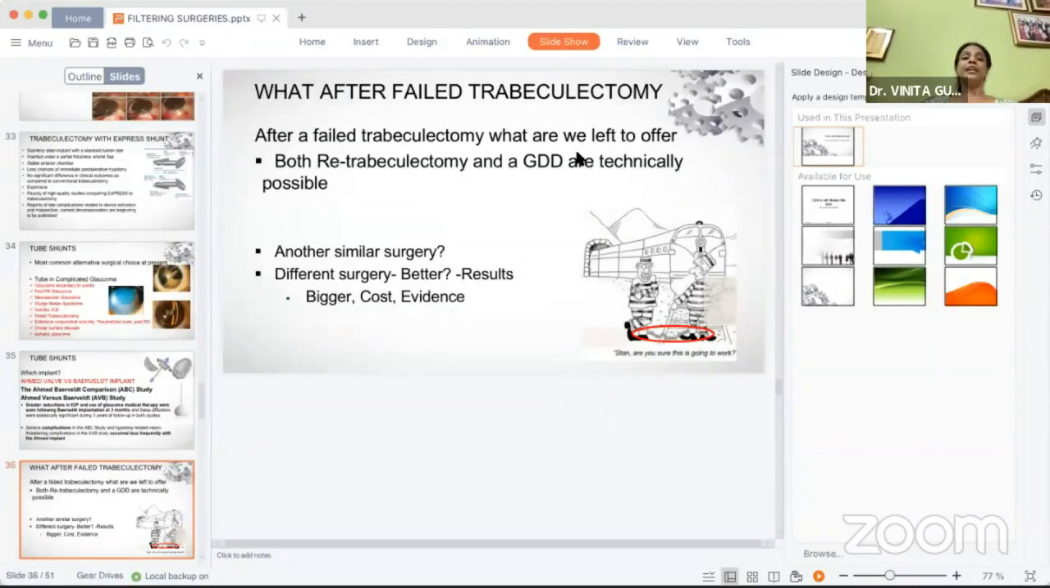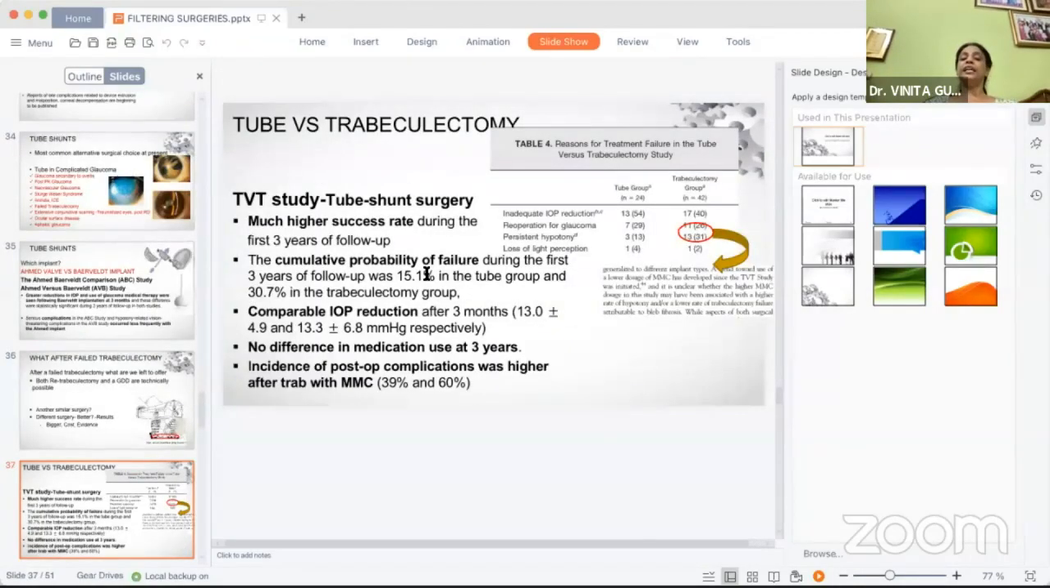But what after a failed trabeculectomy? So what should we be doing? Another similar surgery or a different surgery? The TVT study said that there's a much higher success rate with a tube shunt. It also said that the probability of failure was less.